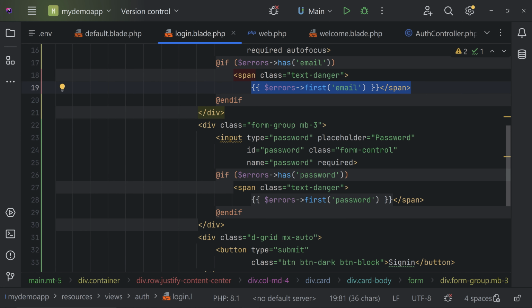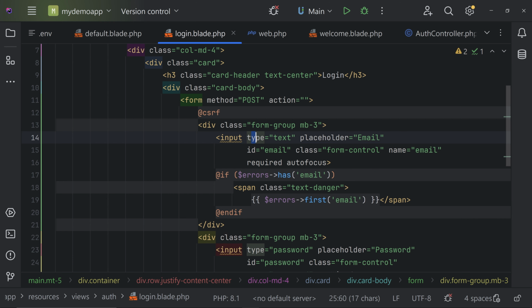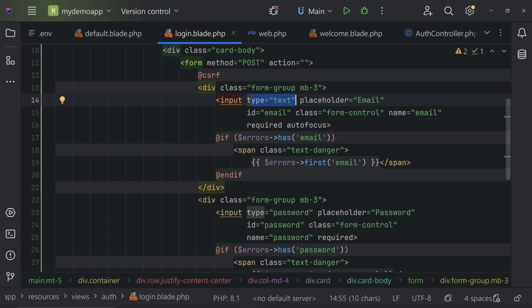That's it. And just like that, we have added the password option also. The name is password, so you can see the name here. This is very important. And the input type is password. That is very important. The name and the type are important. Other than that, nothing much is important. Everything is for designing purposes.